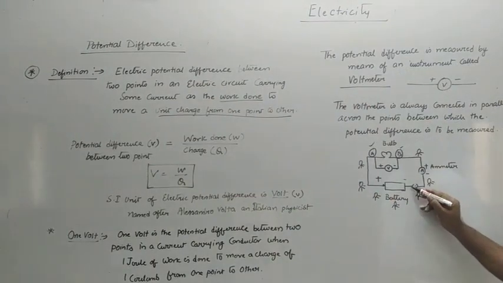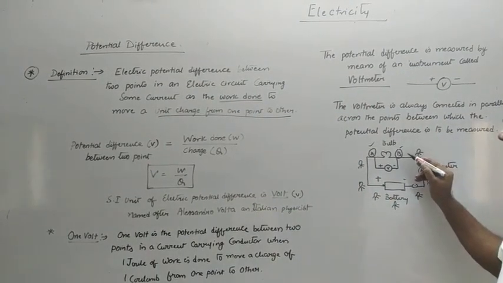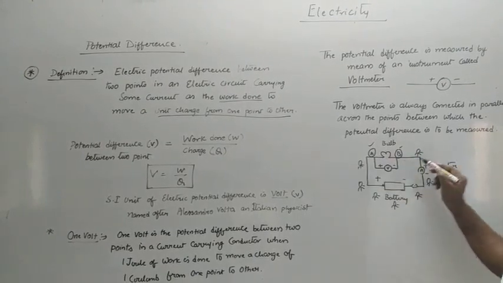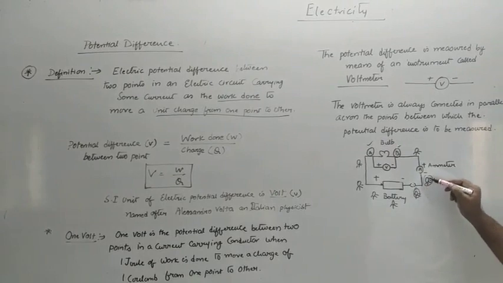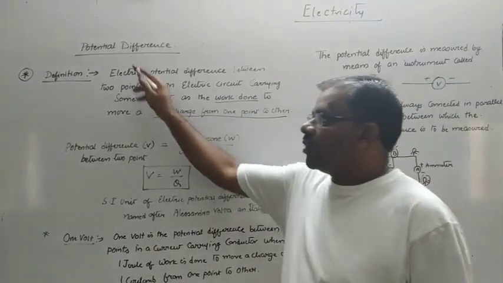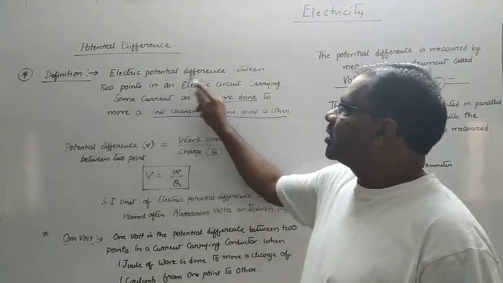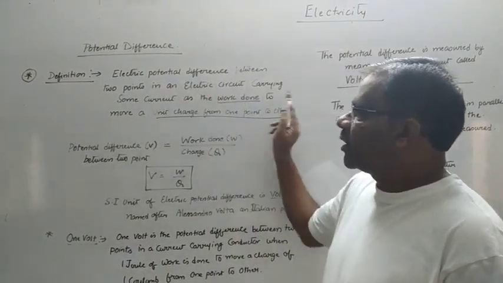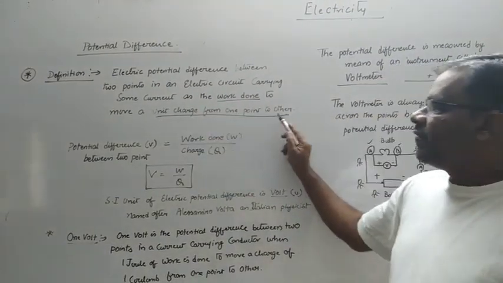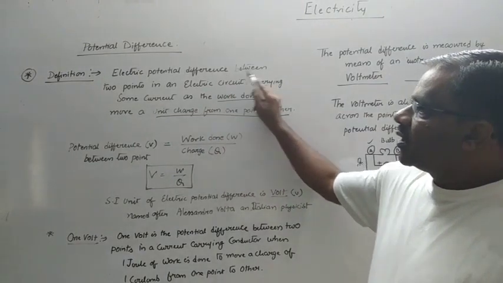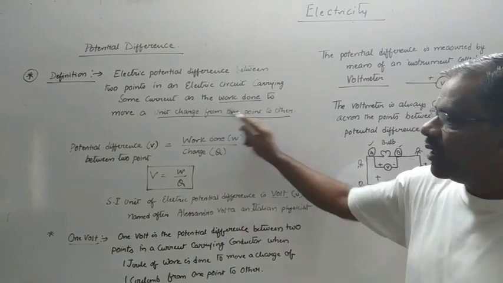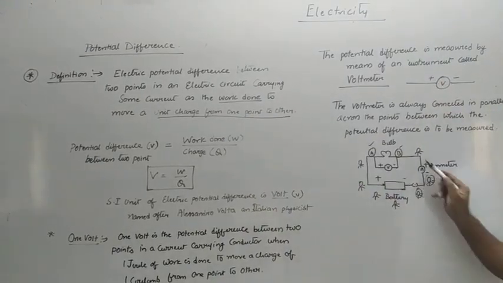That means here the electrons are doing certain work to supply energy from one end of the battery to the other end. So this movement of charge, for doing this work, what are they doing the work for? To transfer one unit of charge from one end to the other is known as potential difference. So electric potential difference between 2 points in an electric circuit carrying some current is defined as the work done in moving a unit charge from one point to the other.